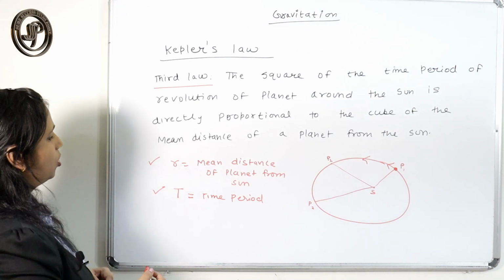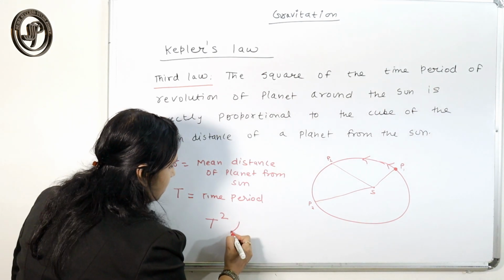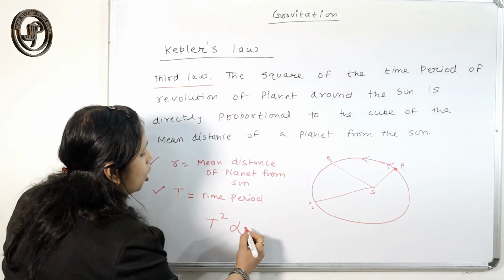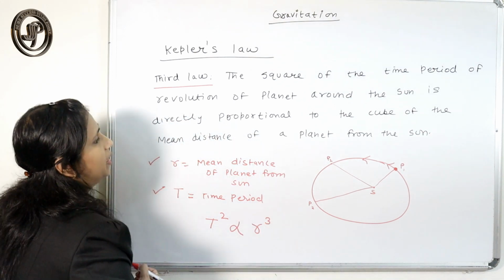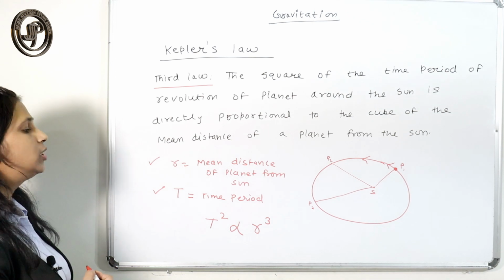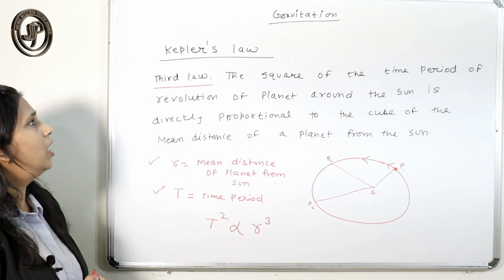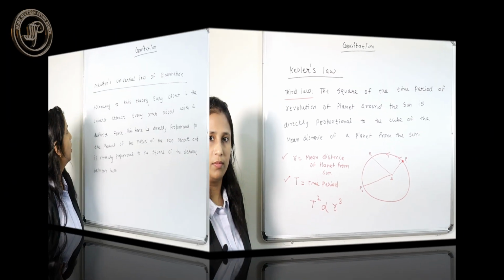Then Kepler's third law states that the square of the time period is directly proportional to the cube of the mean distance of the planet from the sun. T square is proportional to R cube. That is Kepler's third law.